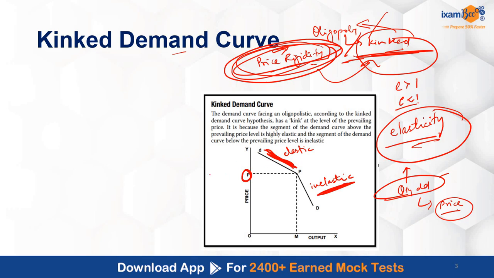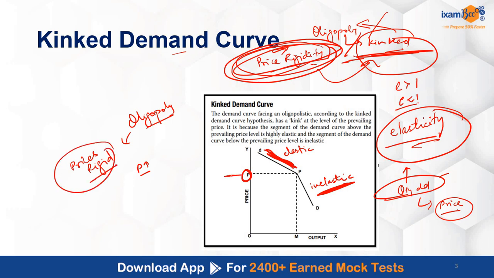So what happens when the price rises in an oligopoly market structure? We say that prices are rigid; prices do not fluctuate much. Why not? Let's say we are at this particular price and the price is rising. Because in an oligopoly there are few sellers, if one of the firms increases the price, it is going to lose its market share.